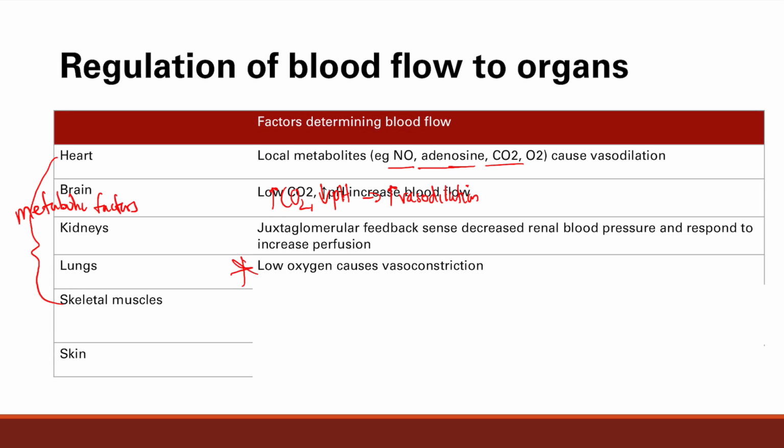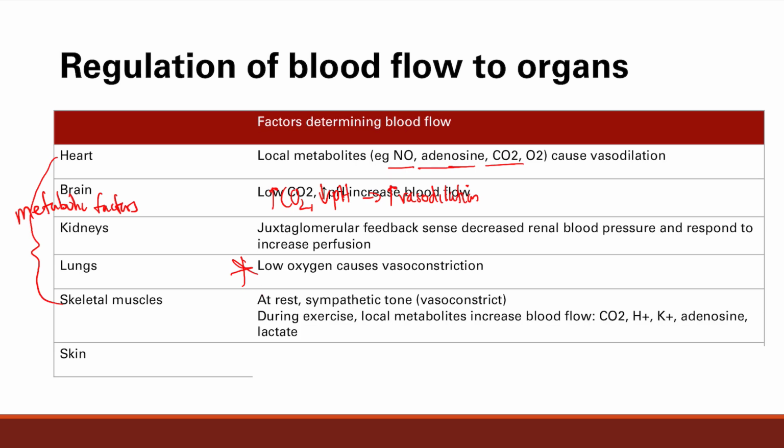And finally, if we look at skeletal muscles, at rest, there is sympathetic tone, so vasoconstriction will regulate blood flow. But during exercise, the muscles are going to be working hard. They're going to be causing a lot of local metabolites, a lot of energy breakdown, and all those local metabolites are basically telling your body, hey, I'm not getting enough oxygen to my muscles. I need more oxygen. I need more blood. So that's going to cause increased blood flow. And the key signaling here is CO2, H+, remember the stuff we talked about already. Then we have potassium, adenosine, and lactate. So you're just going to have to memorize all these. These are pretty useful.